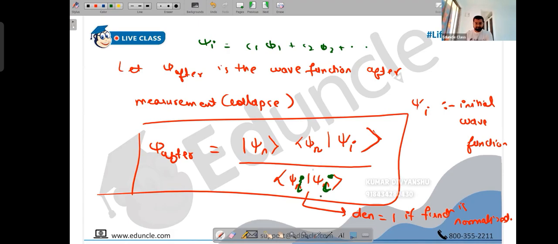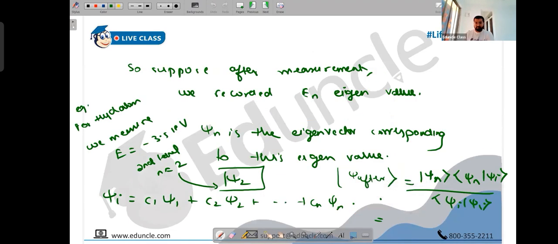Make the correction, people. So this will be psi 2 into psi 2 psi I upon psi I psi. Understood how to calculate the steps?